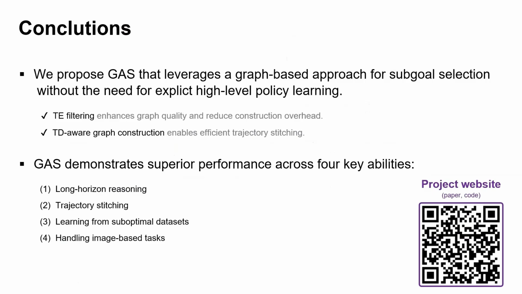To summarize, we propose GAS that leverages a graph-based approach for subgoal selection without requiring explicit high-level policy learning. It demonstrates strong performance across 4 key abilities: long-horizon reasoning, trajectory stitching, learning from suboptimal data, and handling image-based tasks. For more details, please check out our paper and project website.